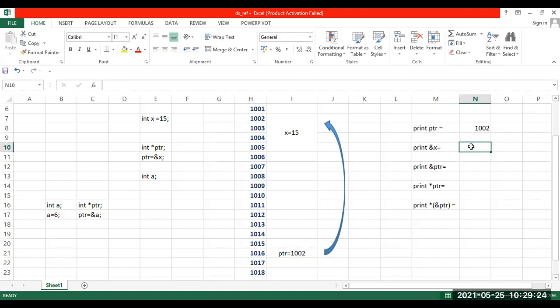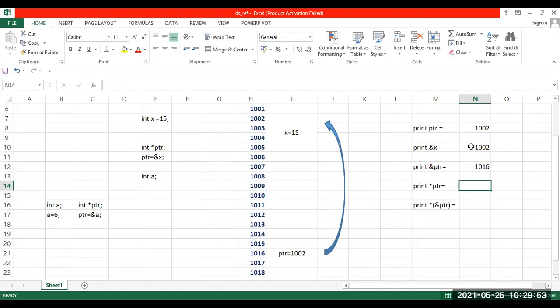We'll come down to the next. If I say print &x, ampersand gives you the address. What is the address of x? 1002. Yes, very good. Next, if I ask you to print the address of ptr, 1016. Correct. Next, if I ask you to print *ptr, star is the indirection operator which gives you what?